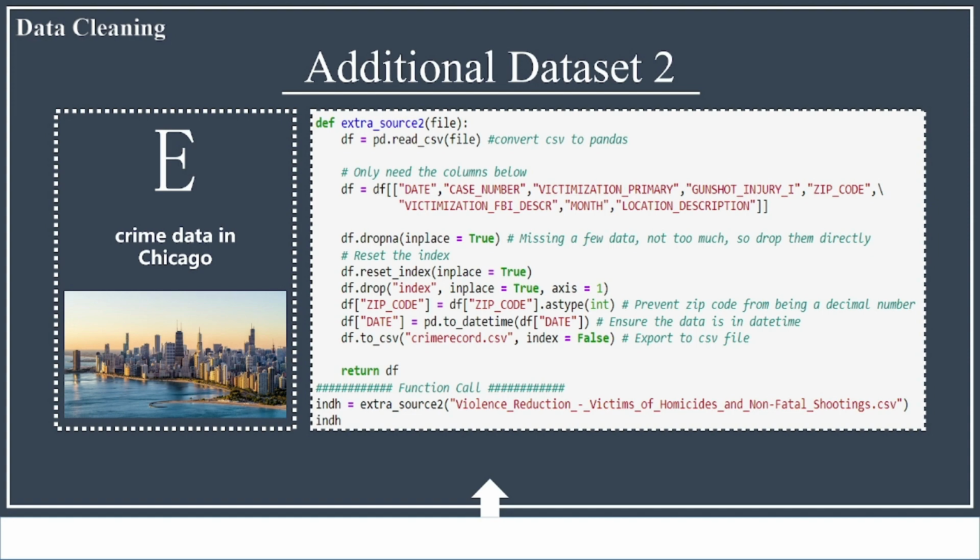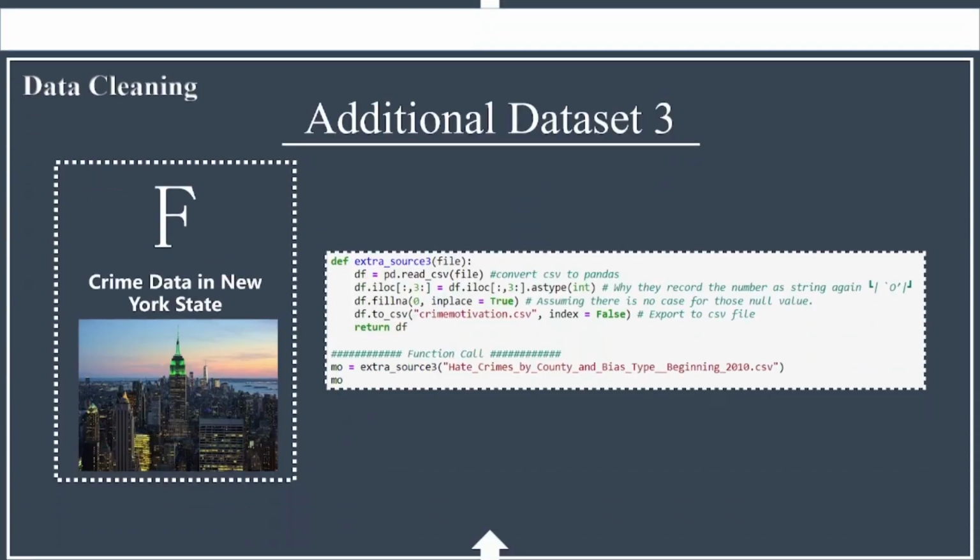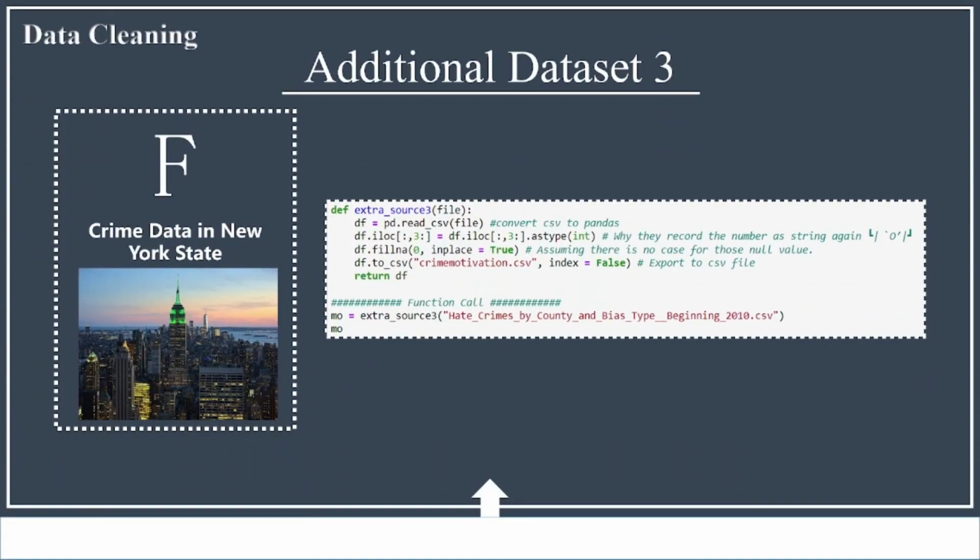After that, we export it to CSV file. This is our data cleaning of the additional dataset 3. We firstly convert CSV to pandas. The number seems to be in a numeric format, but it is actually in string. For this case, we utilize slicing of data frame to select all the data and convert them to integer.